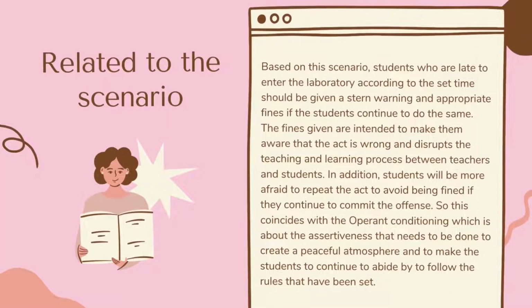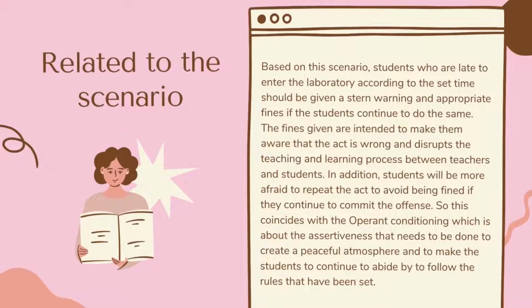So I will explain to you how operant conditioning can be related to the scenario. Based on this scenario, students who are late to enter the laboratory according to the set time should be given a stern warning and appropriate fines if the student continues to do the same. The fines given are intended to make them aware that the act is wrong and disrupts the teaching and learning process between teachers and students.